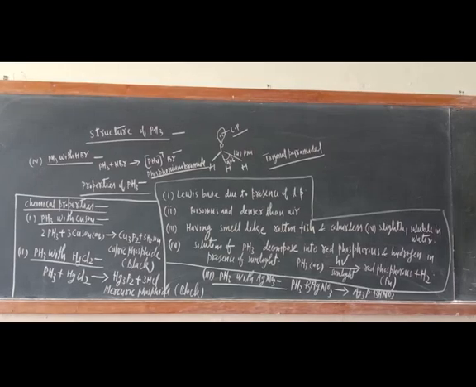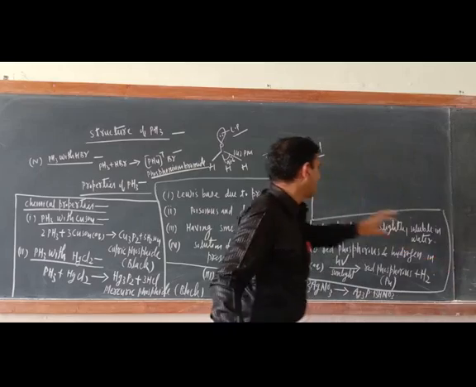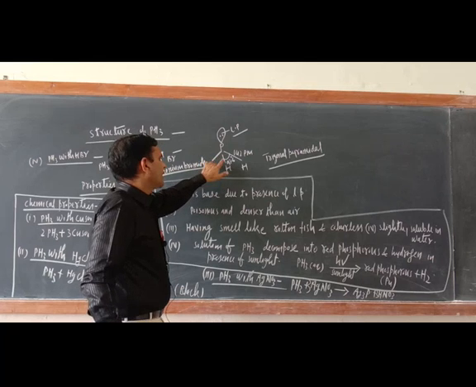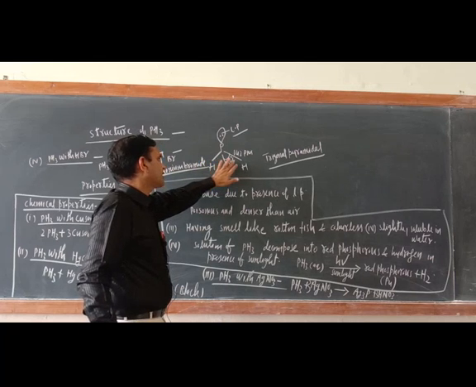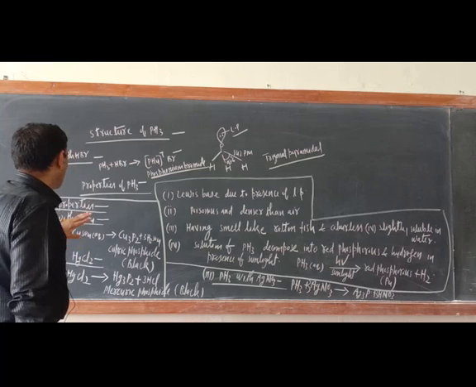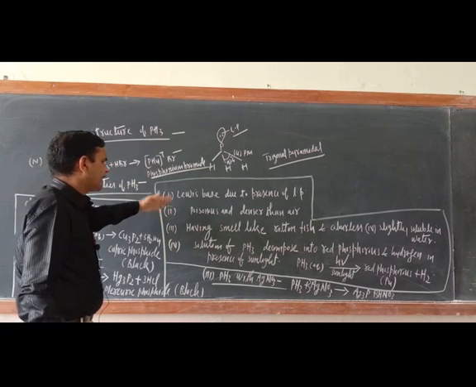So dear cadets, now the structure of PH3. The structure of PH3 is like that. Trigonal pyramidal. One lone pair of electrons is there and the bond angle is 93.6 degrees, and the P-H bond length is 142 picometer. Now the physical properties, very simple.